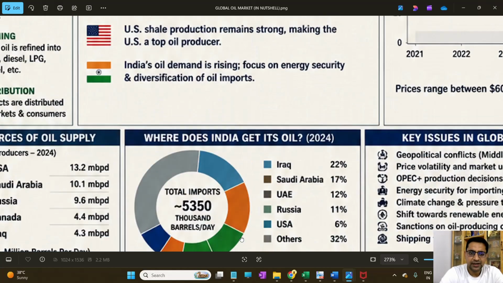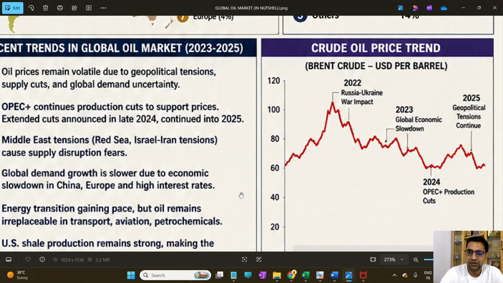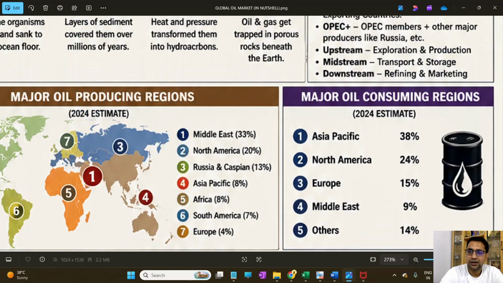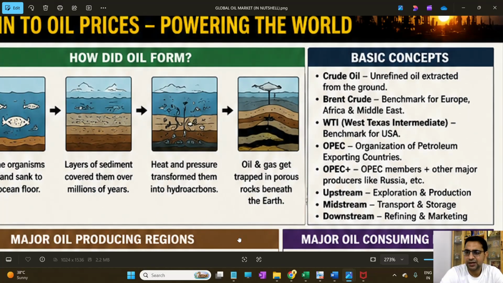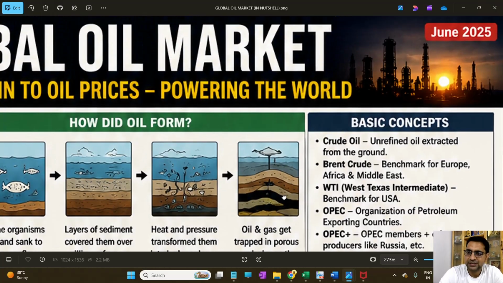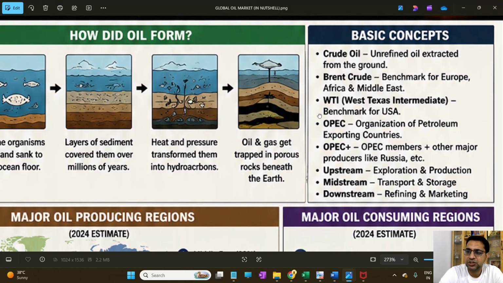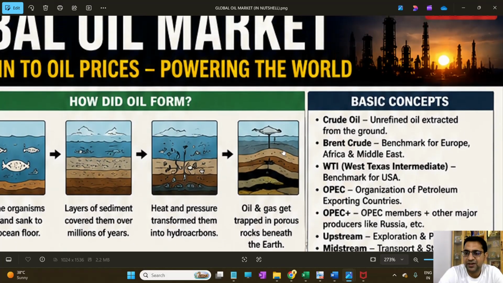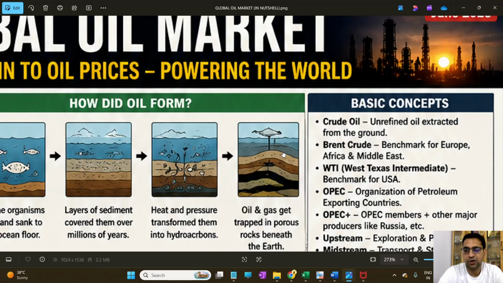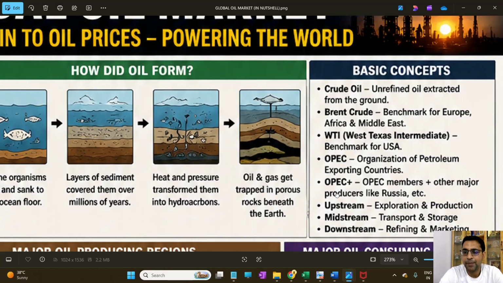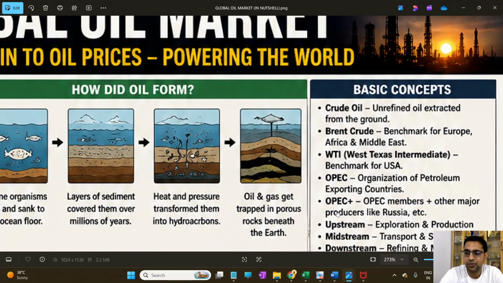There are certain things that I wanted you to remember. These are some technical points that you should know regarding oil. First of all, we should know what exactly crude oil is. It is unrefined oil extracted from the ground. Then what is Brent crude? It is a benchmark for Europe, Africa and the Middle East. On the basis of this, the whole oil market rates are decided. Then what is WTI? It is West Texas Intermediate, a benchmark for the USA. Then OPEC is the Organization of Petroleum Exporting Countries. OPEC plus is OPEC plus other producing members like Russia.